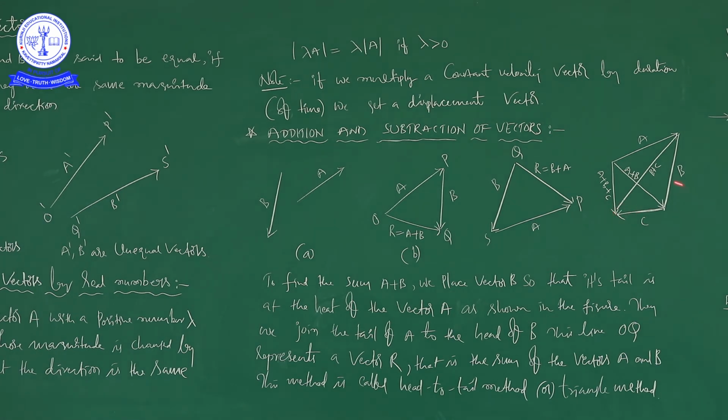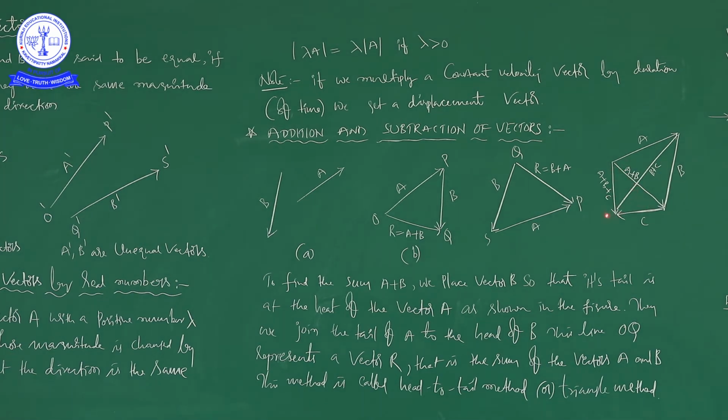See here, this is A, this is B, and this is C. So this is A plus B plus C. Here we are adding three vectors, vectors are three in number, so it is A plus B plus C. If you observe carefully, this is one triangle, this is another triangle, and this is also one triangle. So four triangles are here, you can see.